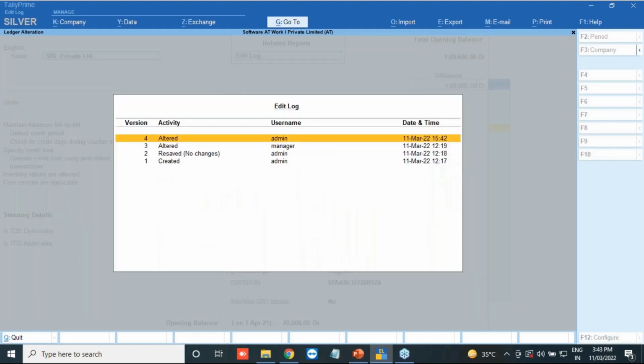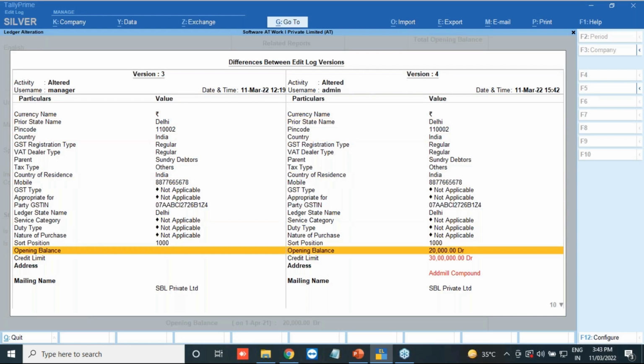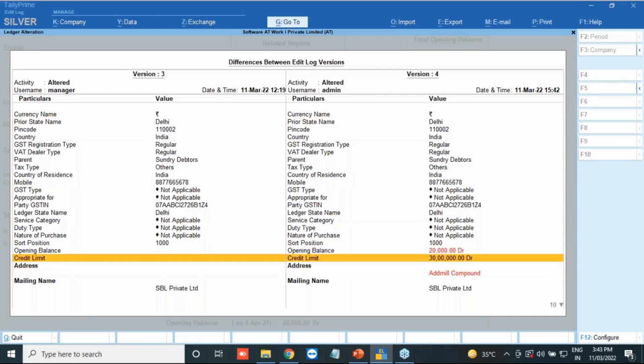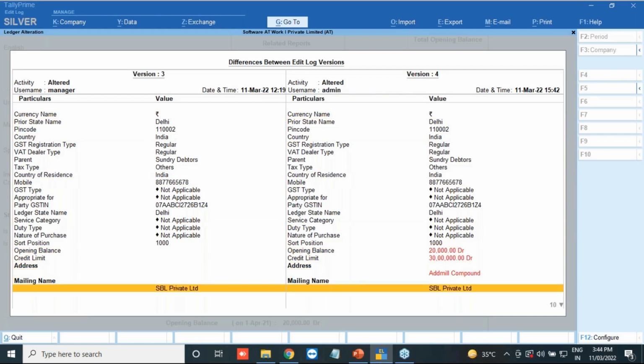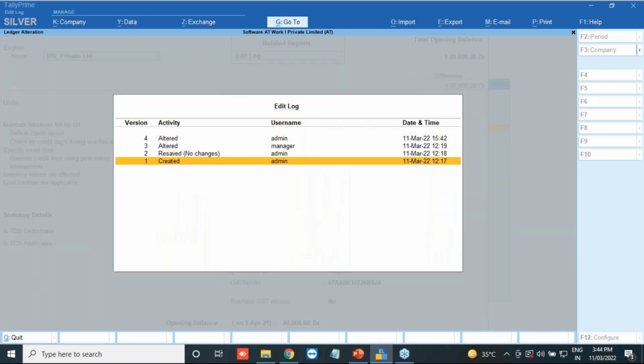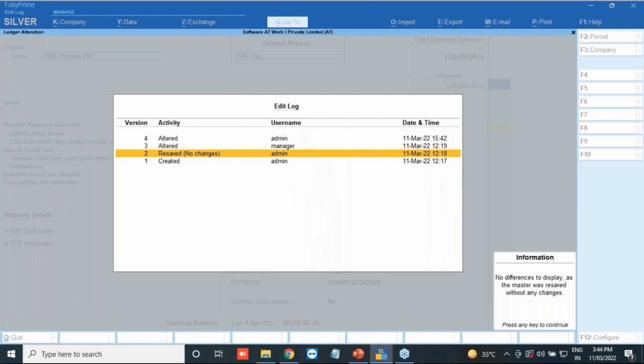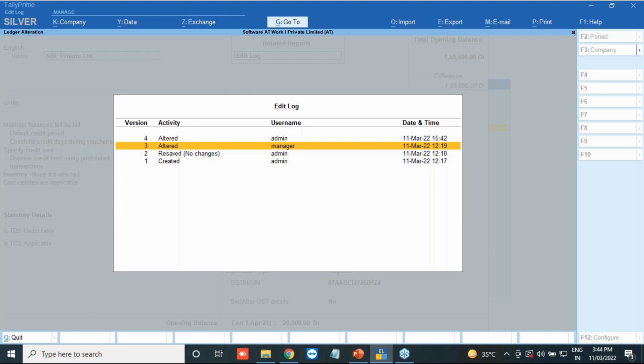Okay, now I'll come to the right, whatever details the admin has altered, just enter on that, and now you can see the opening balance, the credit limit, and the address have been updated. So you can see in red whatever changes the admin has made. Okay, so now you can see it has been changed 4 times. This is version 1 where it is not applicable, it has been created. So there is no change. Once you enter on that, there is no difference. That is why it says it has been re-saved again by the user.